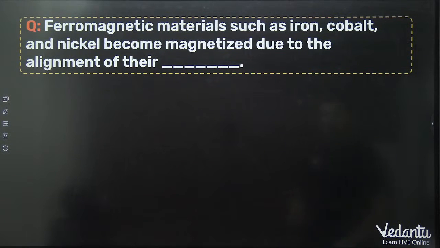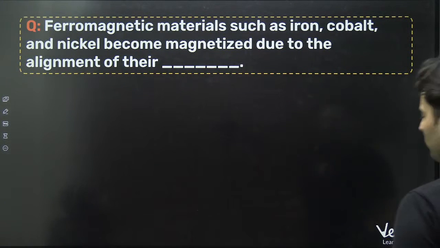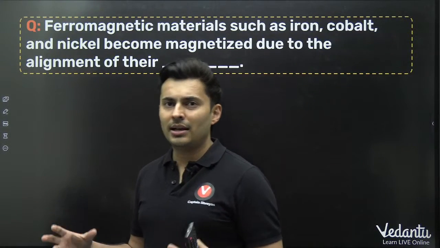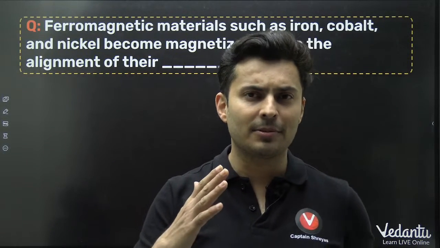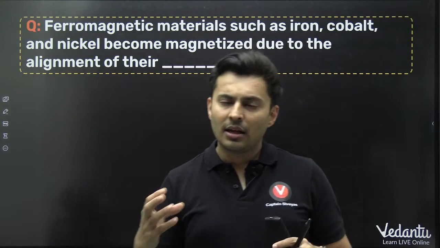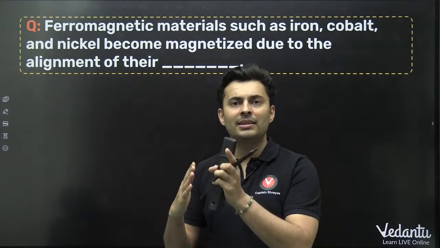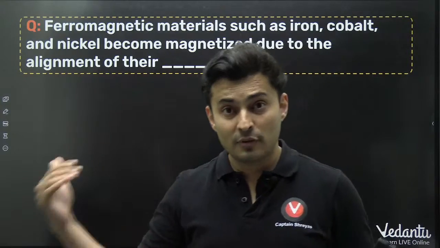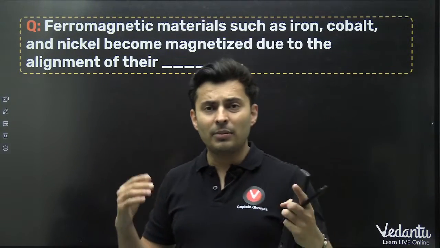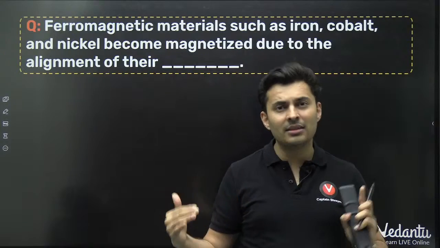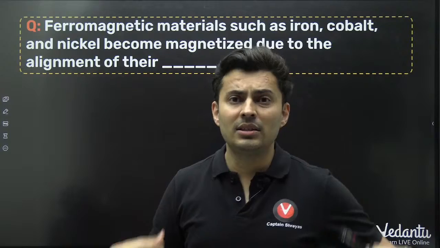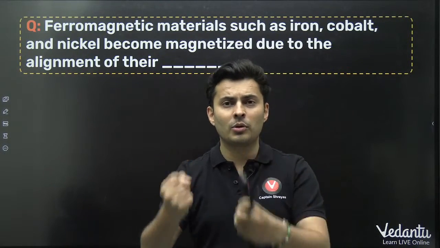Ferromagnetic materials such as iron, cobalt, nickel become magnetized due to the alignment of magnetic domains. In the theory of ferromagnetism, there are certain regions where the magnetic moments are all aligned in a particular direction, and another region has magnetic moments aligned in another direction. When an external field is applied, the domains along the direction of the field grow in size, thus retaining the magnetic property.